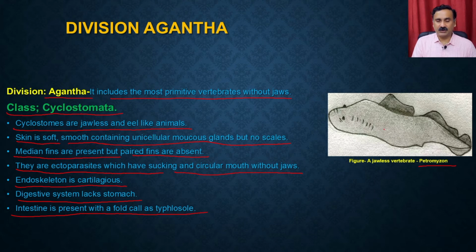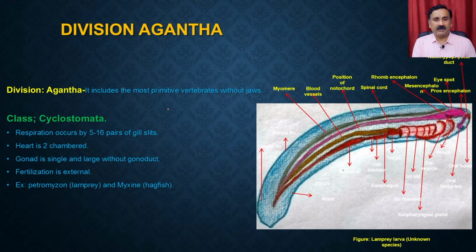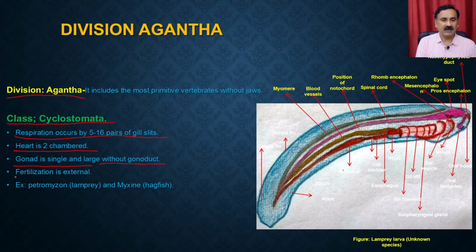So this is the fish, right? Fish-like organism which does look like eel-like animals, right? So within the division Agnatha, you have a class which is called the Cyclostomata, where the respiration occurs by the 5 to 16 pairs of gill slits. Heart is present and heart is two chambered. The gonad is single and large without gonoducts, and fertilization is external. The examples are Petromyzon, which is lamprey, and Myxine, which is called the hagfish.